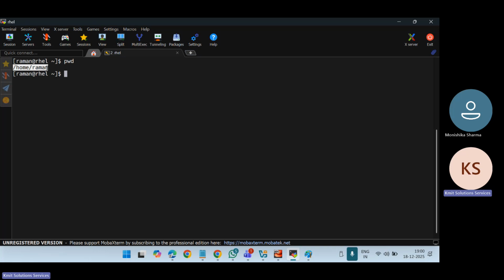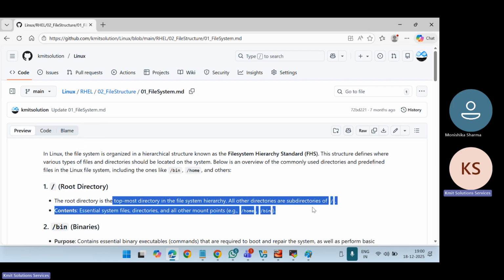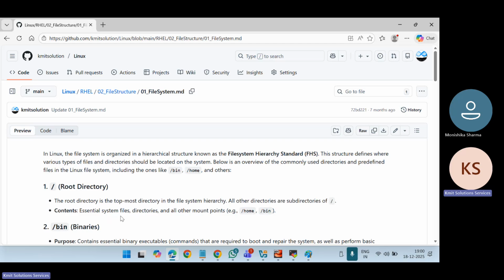Okay. Now there are some directories which are predefined, or which have some special meaning. Those directories are, number one, the root directory, as I mentioned. It is the topmost directory in the file system hierarchy. All the directories are the subdirectories of this. It contains essential file system directories like home, bin, and we will discuss all of this.